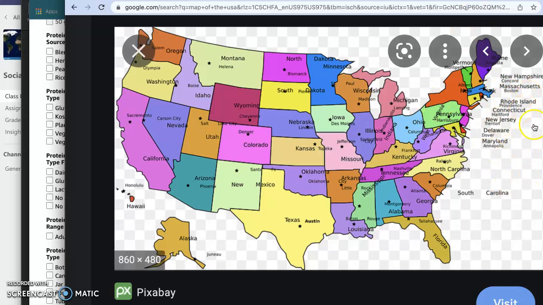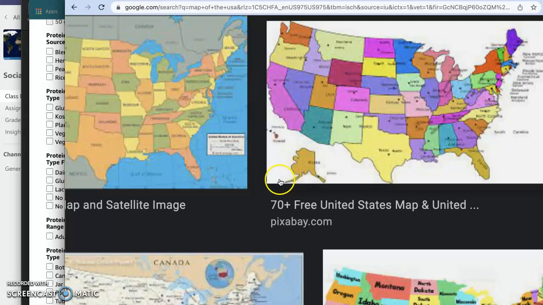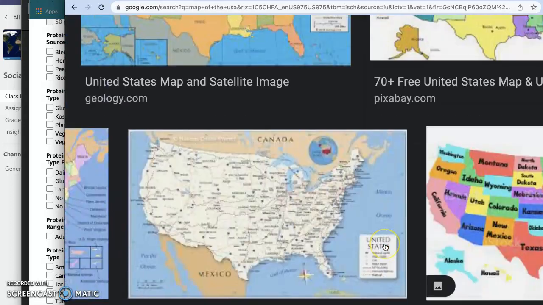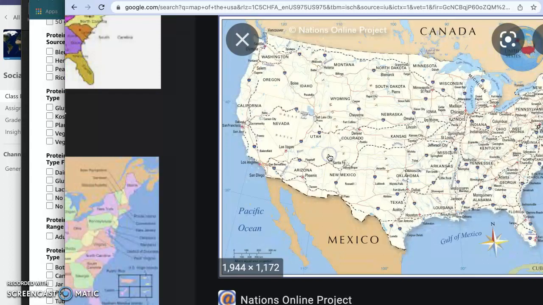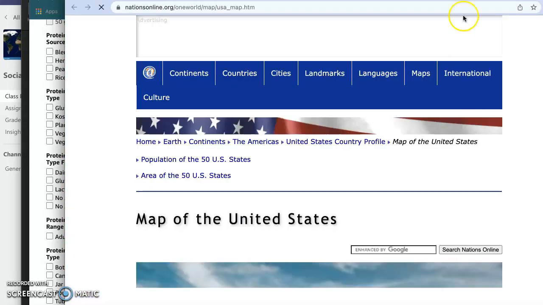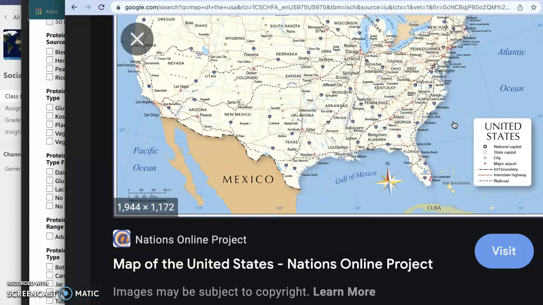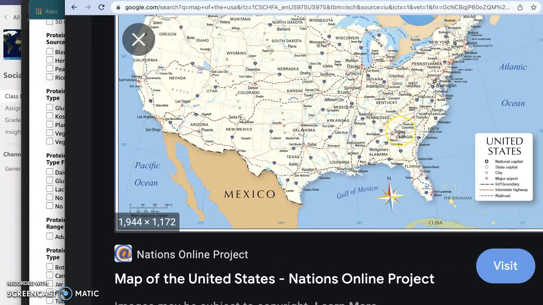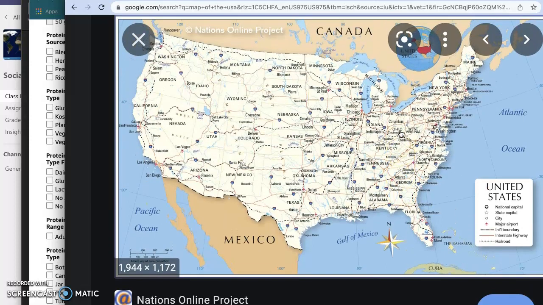There are two oceans. There's the Atlantic Ocean and the Pacific Ocean. Let's look at that on the map. I'm going to find a good picture here. So the Pacific Ocean, and the Atlantic Ocean. Also, there's the Gulf of Mexico. To the north of the US, we have Canada, and to the south, we have Mexico.